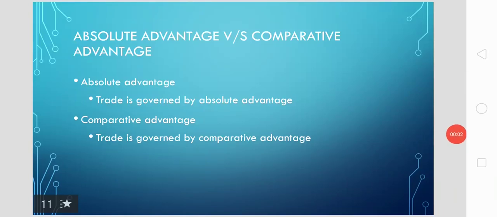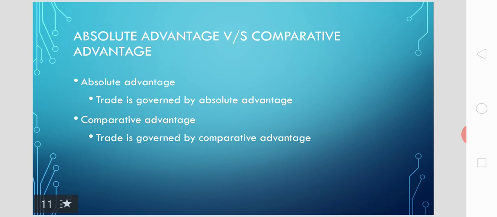So are both absolute advantage and comparative advantage theories similar or the same? Is there any similarity between absolute advantage theory and comparative advantage theory? There are many similarities between the two theories, and there are many differences between the two theories. So let's look at the similarities between the two theories before going into the differences.